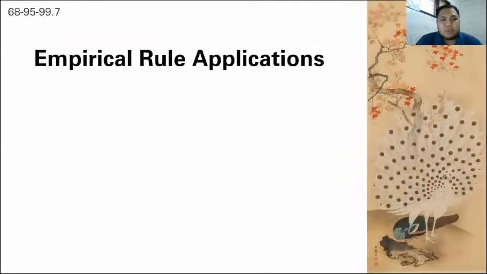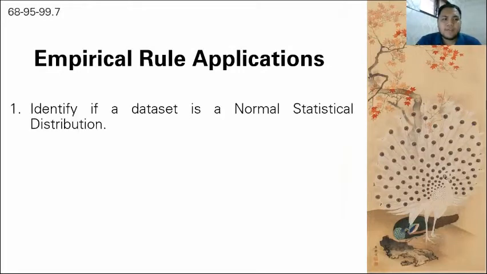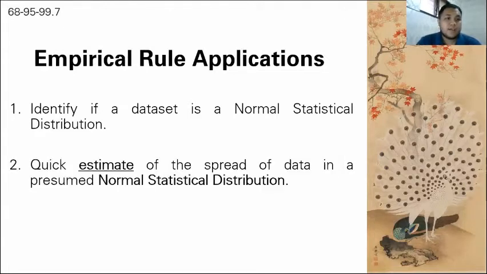So when do we use the empirical rule? First, it is used to identify if a data set or feature is a normal statistical distribution. Like I said, if it falls under 68, 95, 99.7, it is automatically presumed that it is normally distributed. It also provides a quick estimate of the spread of data in a presumed normal statistical distribution.